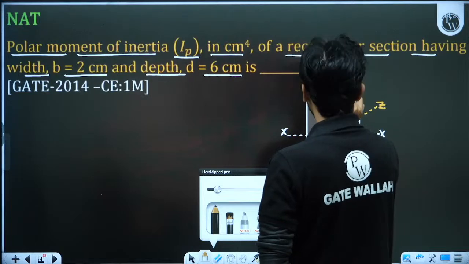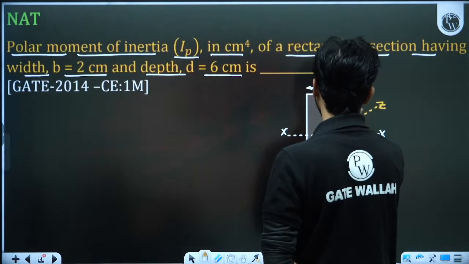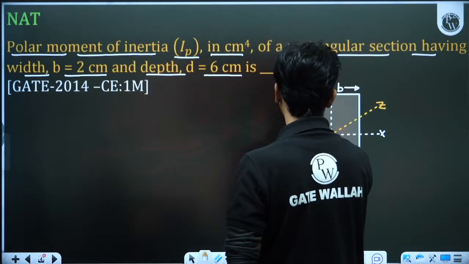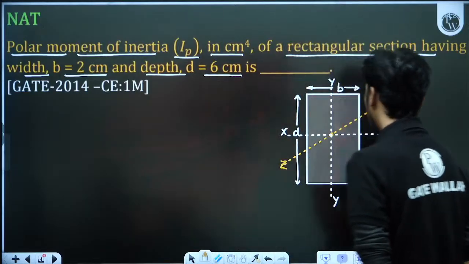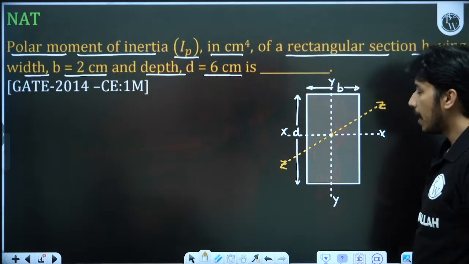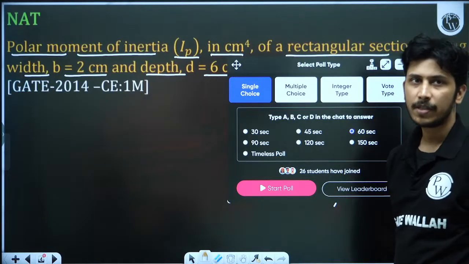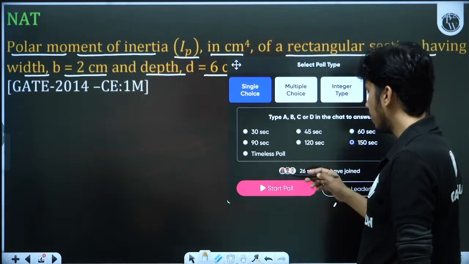This is your width b, that is given as 2 centimeter, and this is your depth, that is also given as 6 centimeter. This was asked in 2014 for 1 mark. The moment of inertia chapter was previously in your SOM. Now, for the last 5-6 years, they have included it in